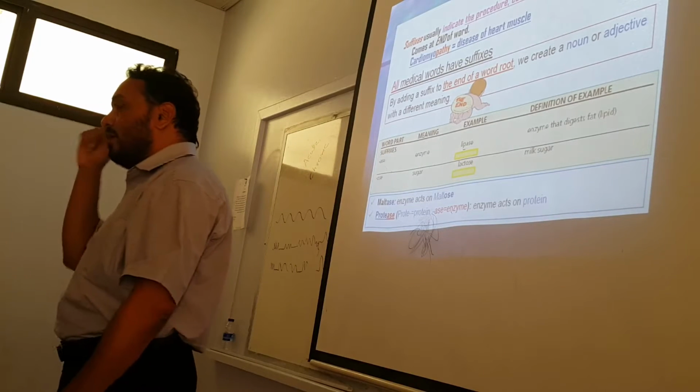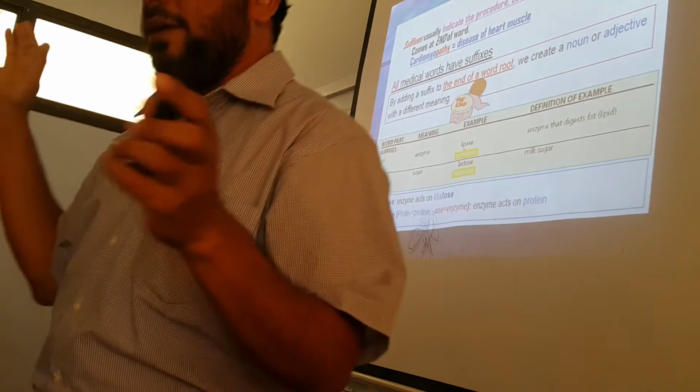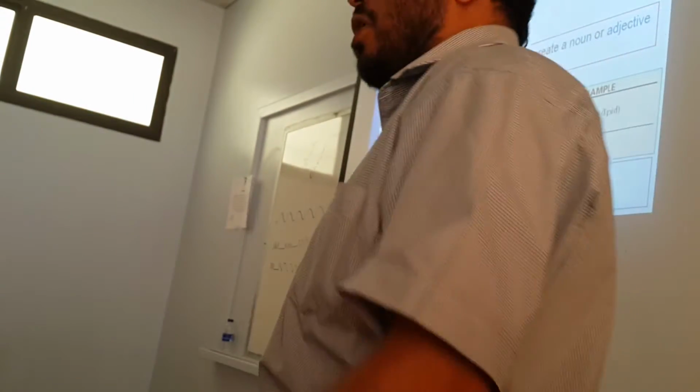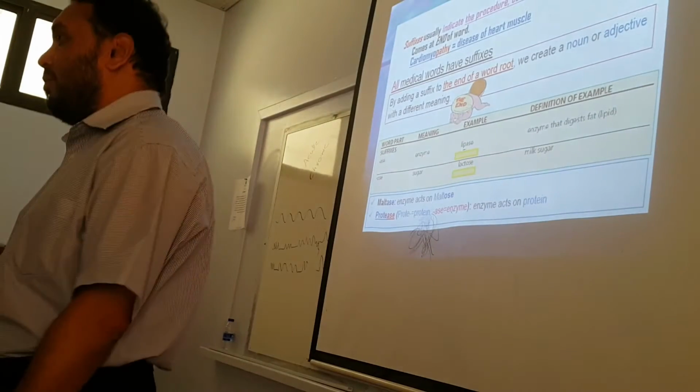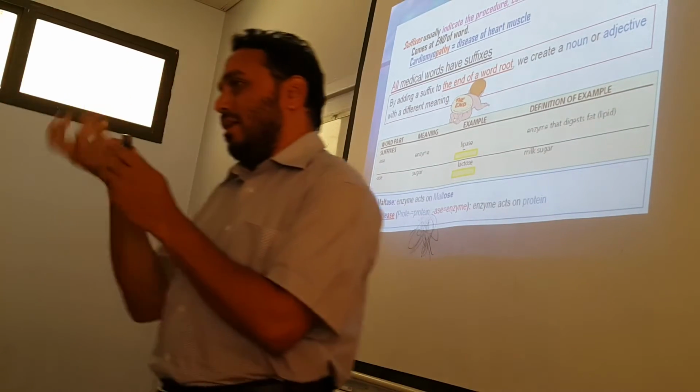What do you understand? The heart muscle of this patient is diseased, right? This is the root. This is another root. Yeah, two roots. Or because it is the same organ, you can say one root: cardiomyo, one, because the heart muscle is the same.